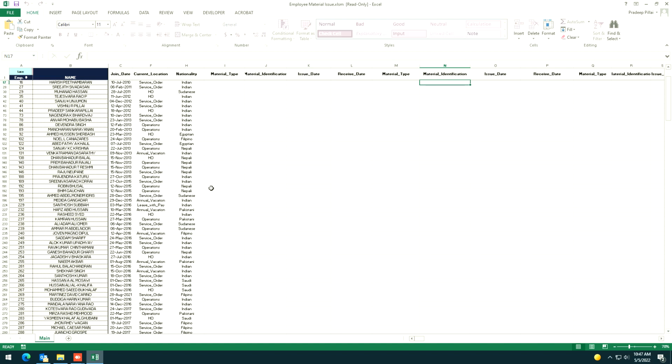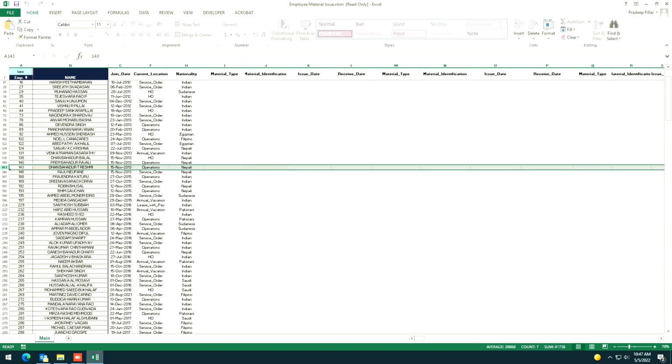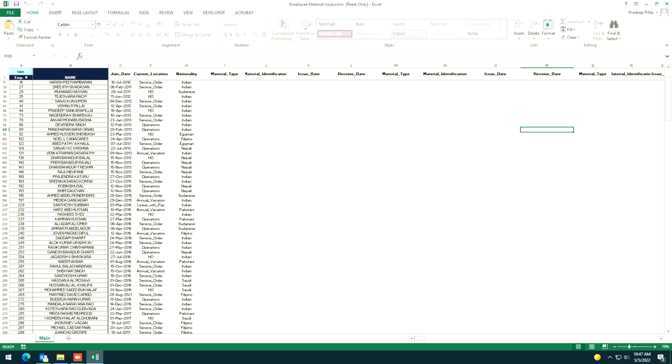ISIAC should maintain this sheet with the help of Bhim. ISIAC and Bhim will combinedly maintain this sheet. If at all he issued a material, they will mention it here, so that through this we will understand that an employee is having a material list. Whatever material list an employee is having, we will come to a conclusion on that.